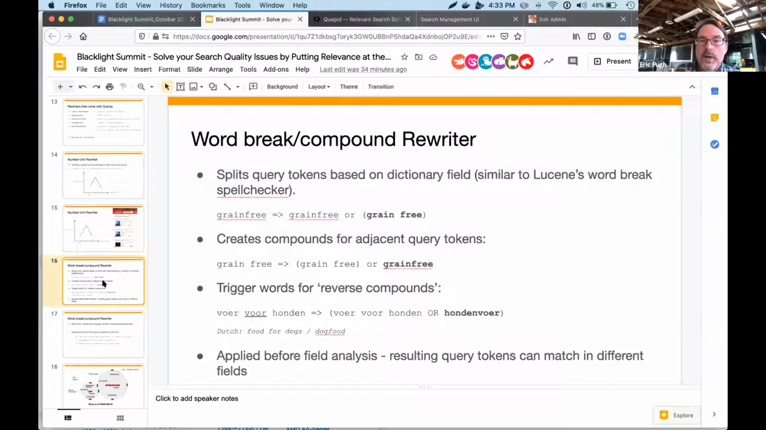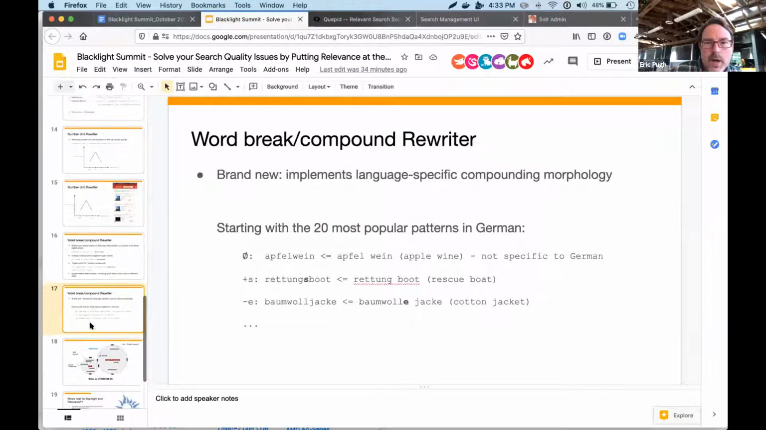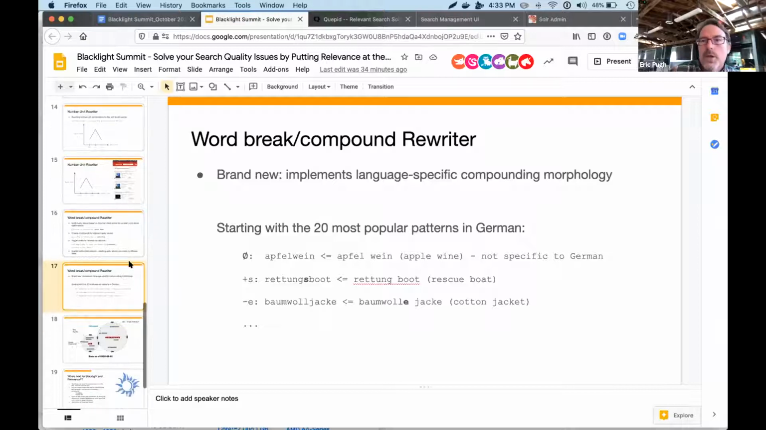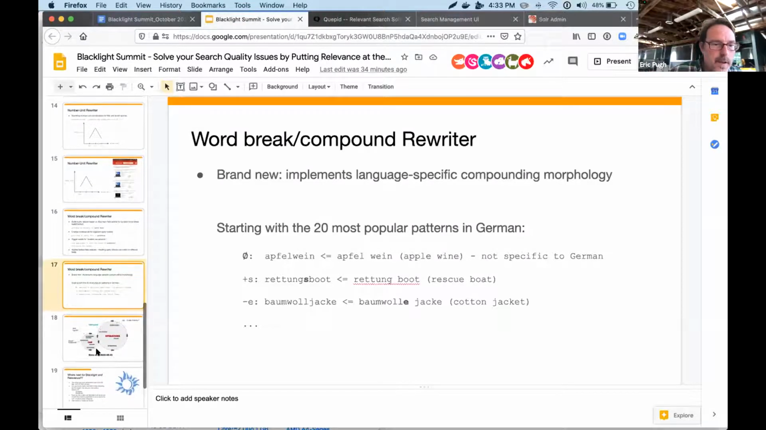This is the word break compound rewriter that I mentioned before, right? And it breaks up these kinds of words. Again, it can solve a whole class of relevancy problems that we might have, and it's very easy to use. And we're starting to expand it to be more specific to different languages and how they handle word breaks. So that's just a quick deep dive, and I'm going to come back to questions.